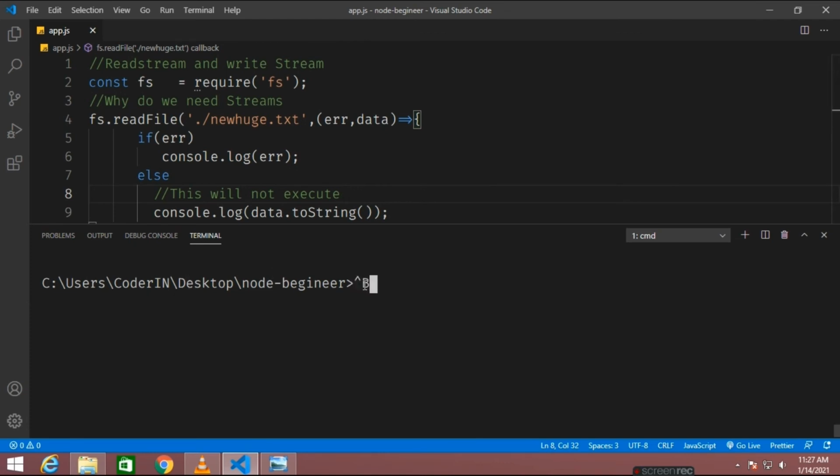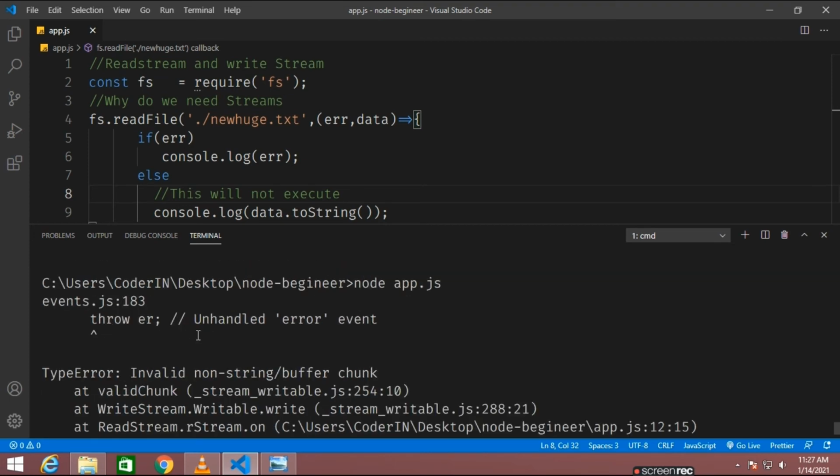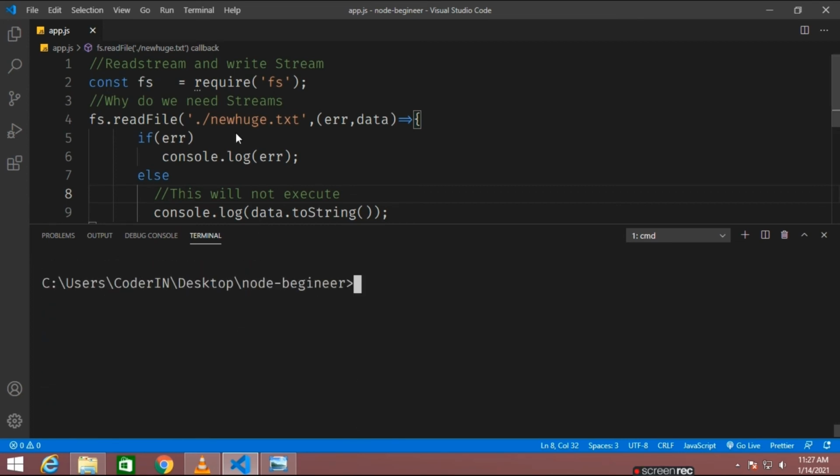Let me run this. Node app.js. You can just see here, let me go to the message. This is the buffer string and readFile. It is not working. This is the main thing. Buffer chunk, right? They are not able to handle it because the file is quite huge.